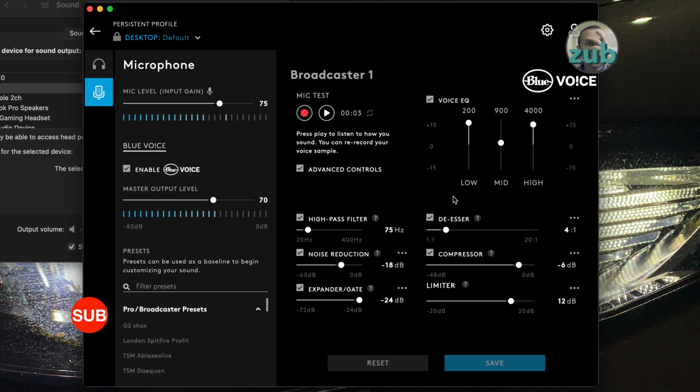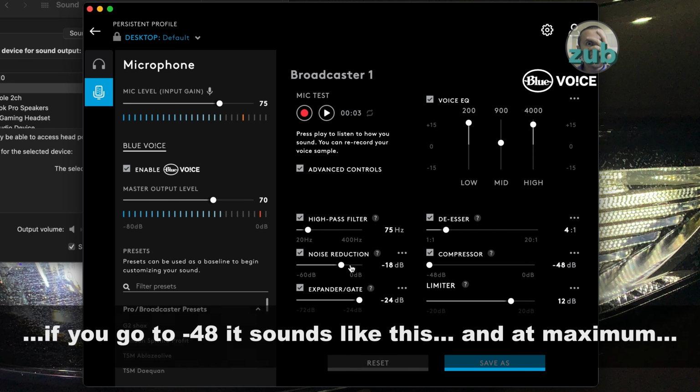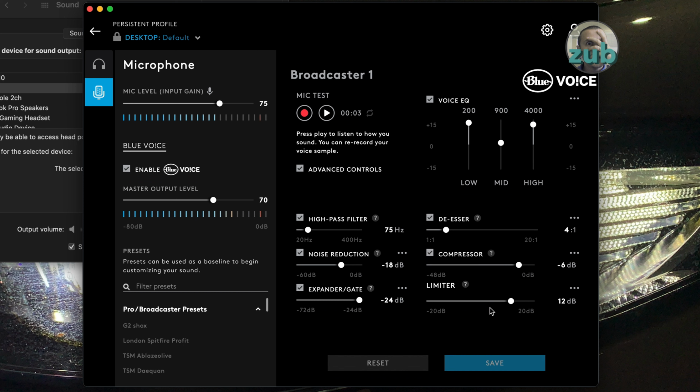Yeah, strange. Okay, de-esser is at 4 by default. Let's go to 1. This is at 20. Compressor is minus 6 by default. If you go to minus 48, it sounds like this, and at maximum at 0. And the last one is limiter at 20 decibels and at minus 20. You will have to test this and see how it is best for you.